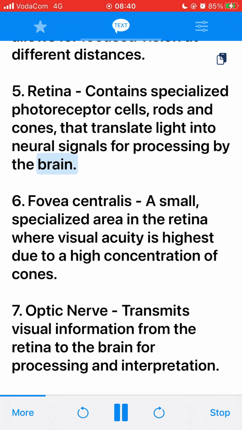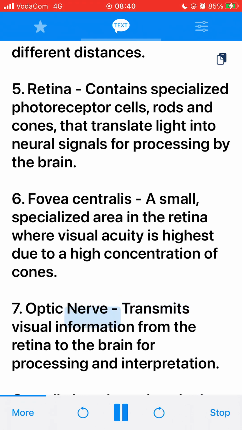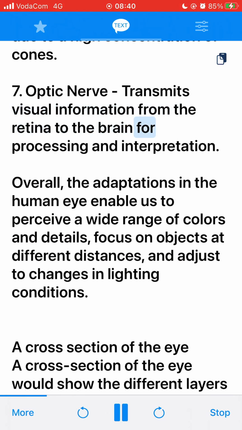5. The retina contains specialized photoreceptor cells, rods and cones, that translate light into neural signals for processing by the brain. 6. The fovea centralis, a small, specialized area in the retina where visual acuity is highest due to a high concentration of cones. 7. The optic nerve transmits visual information from the retina to the brain for processing and interpretation. Overall, the adaptations in the human eye enable us to perceive a wide range of colors and details, focus on objects at different distances, and adjust to changes in lighting conditions.